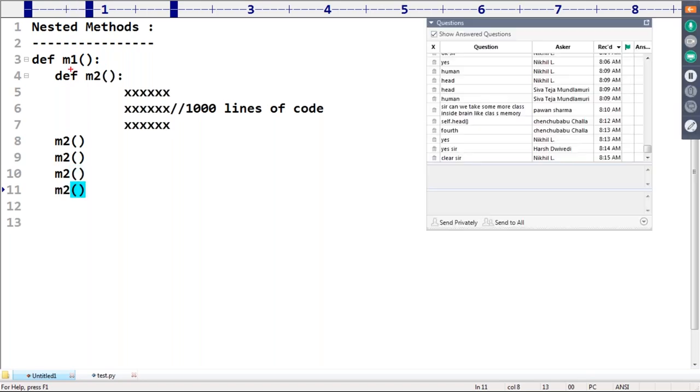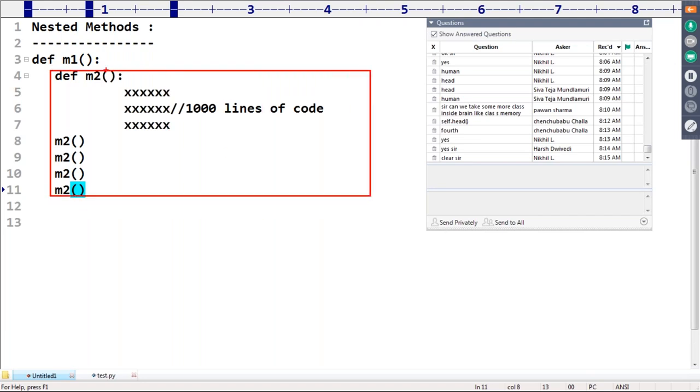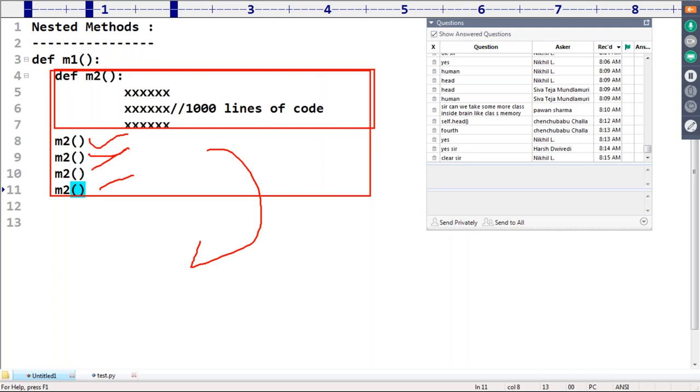Sir, inside M1, if any functionality is repeatedly required, write that functionality inside a method, and you can call that method multiple times. So the biggest advantage we are going to get is code reusability. Are you getting it?